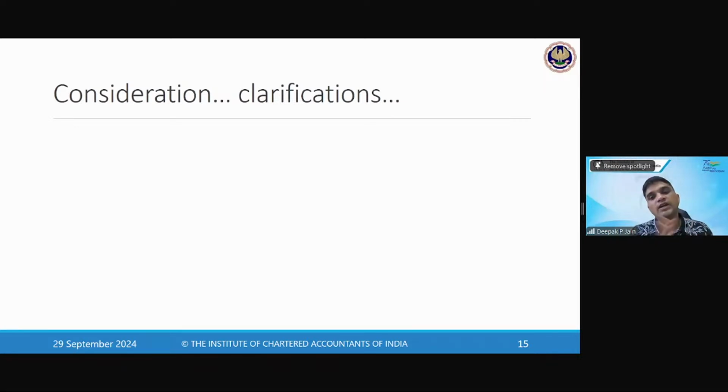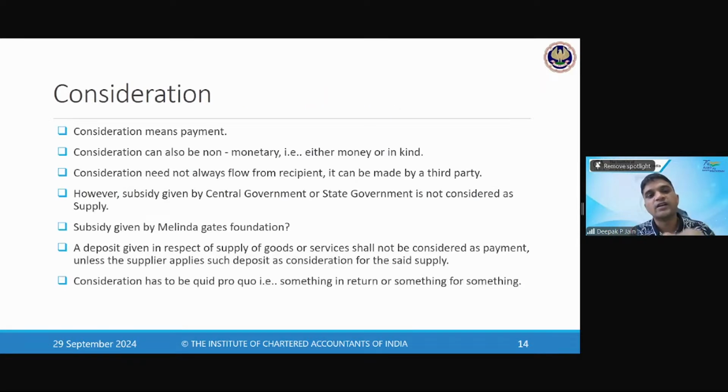Okay. Now consideration. When I supply something, there has to be consideration. Correct? हमने 7(1)(a) में पढ़ा था. There should be consideration. It should be in the course or furtherance of business. तो consideration क्या बोलता है? Consideration means a transaction in money कि आपको कुछ monetary या non-monetary return मिलना चाहिए. Correct? So this monetary or non-monetary return is consideration.